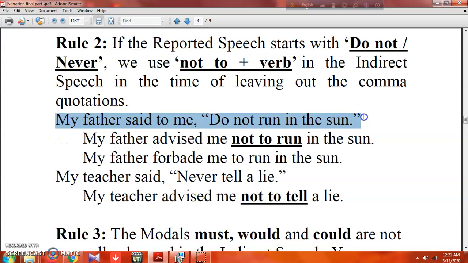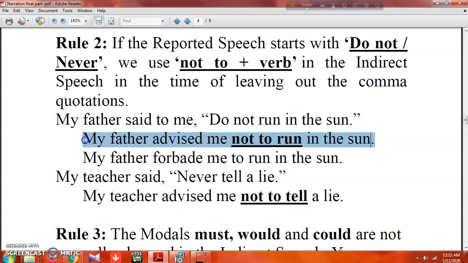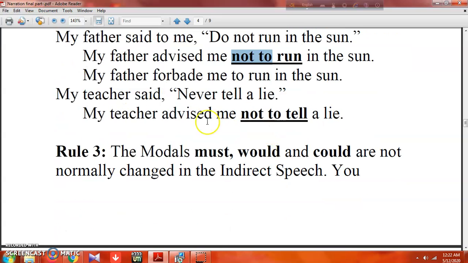My father said to me, "Do not run in the sun." So what comes? My father advised me not to run in the sun. So as we find do not, you have to take not to. That's all. And another one: my teacher said, "Never tell a lie."